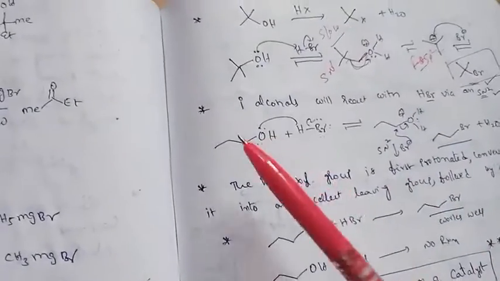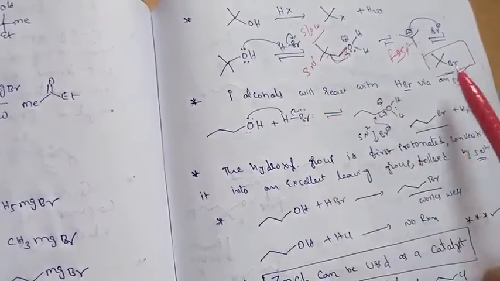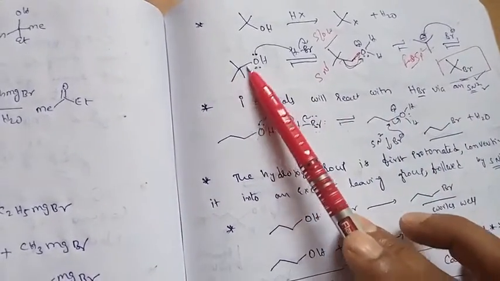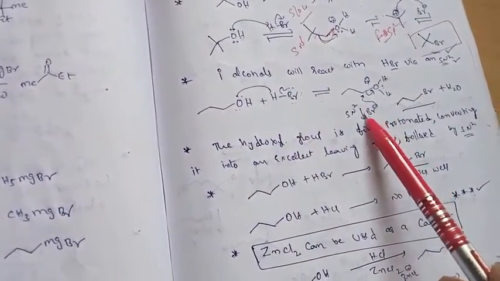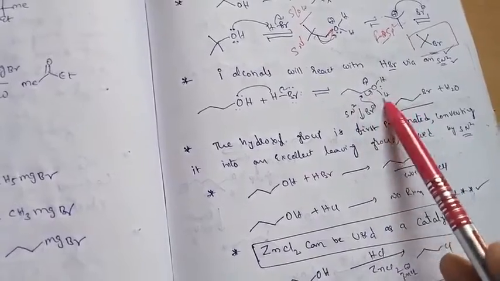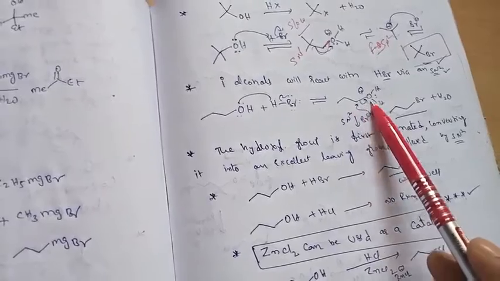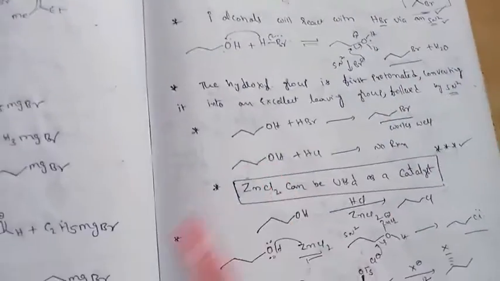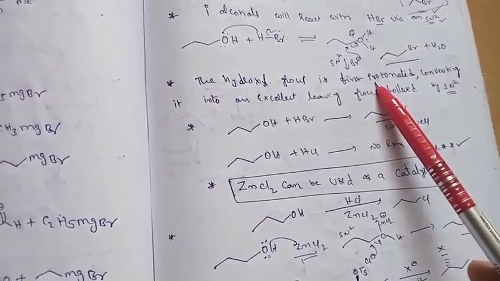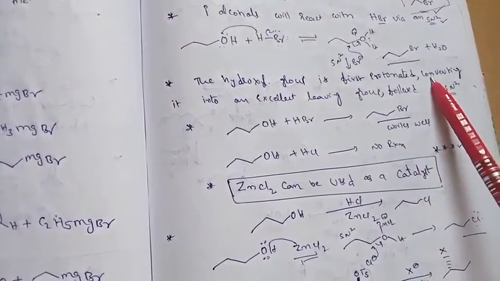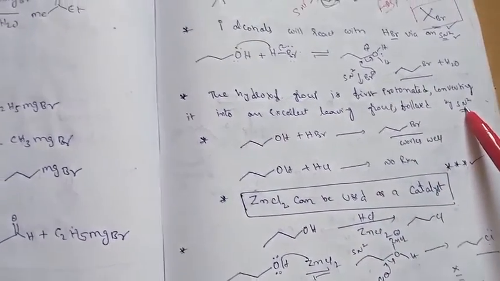Another one: primary alcohols will react with HBr via the SN2 mechanism. So primary alcohols means SN2 reaction, whereas tertiary alcohols means SN1 mechanism, right? Why? Because it can form like this. Here it won't form an intermediate; it is a concerted mechanism. You can see there is no intermediate. So bromine attacks here, giving alkyl halides. That's why the hydroxyl group is first protonated, converting into an excellent leaving group, followed by SN2 reaction.